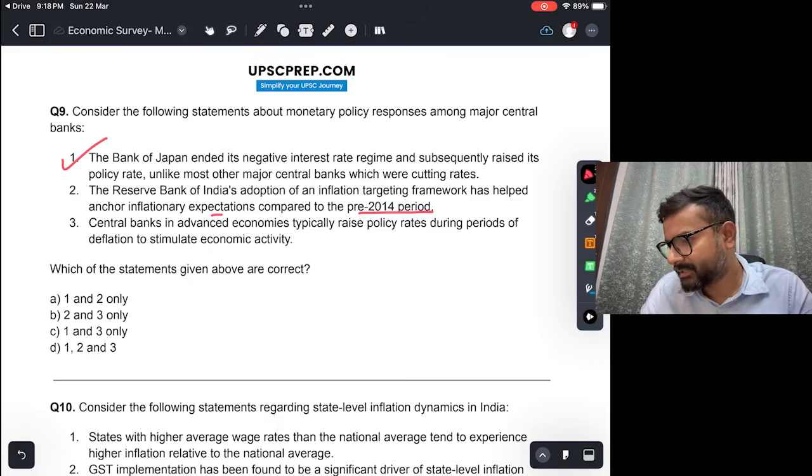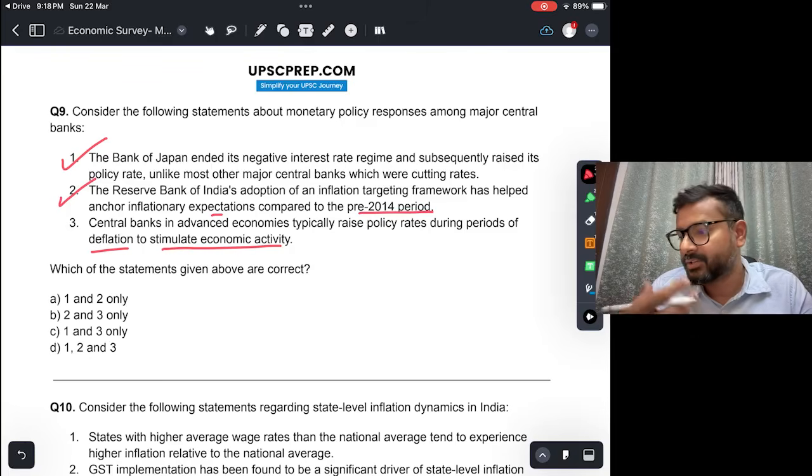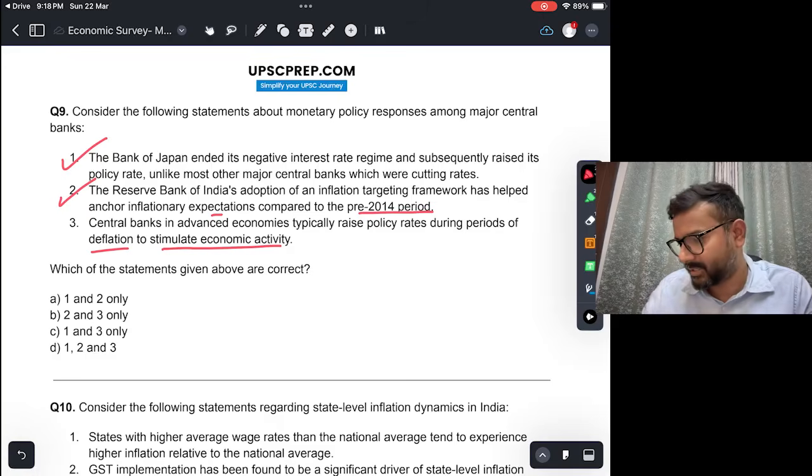Third, central banks in advanced economies typically raise policy rates during periods of deflation to stimulate economic activity. Now this you should know is not correct. जब economic activity stimulate करना होता है, whenever central banks want to stimulate economic activity, they decrease rates, right? So the borrowing becomes easier for the banks, and subsequently that benefit is transferred to the borrowers also, who are able to take loans from banks at easier rates.